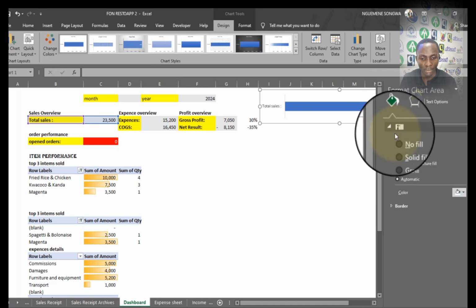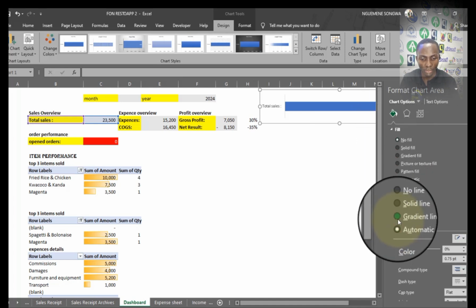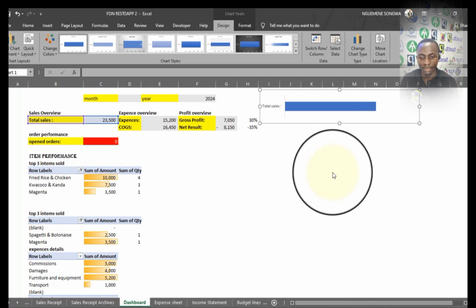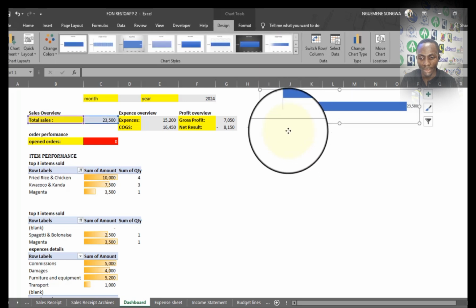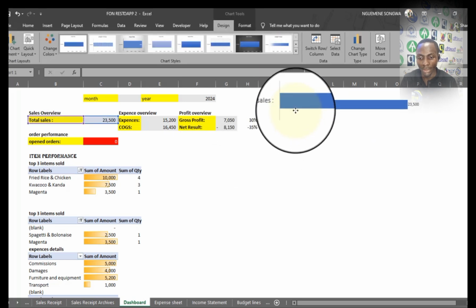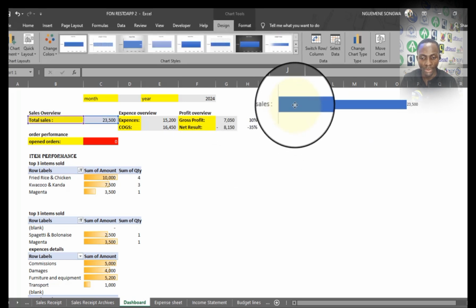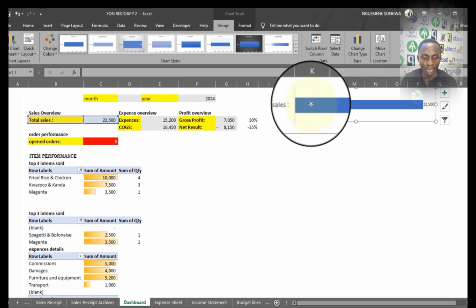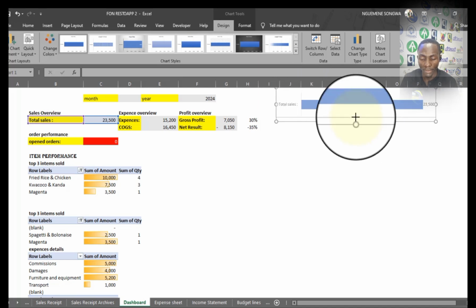In terms of the fill, I'm going to take no fill. In terms of borders, I'm going to take no borders. So from here, as you can see, it's actually transparent. I could decide on something else, but here is what I actually wanted to do, just something like this, which is actually fine by me.